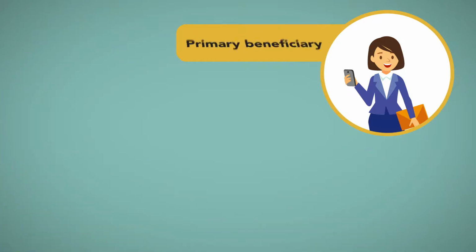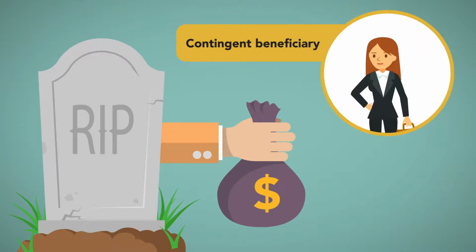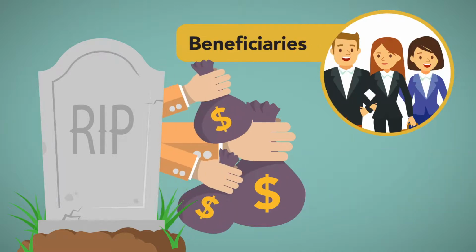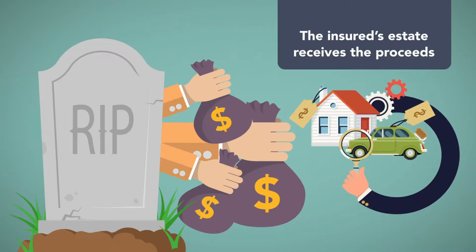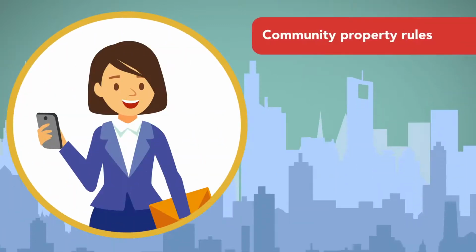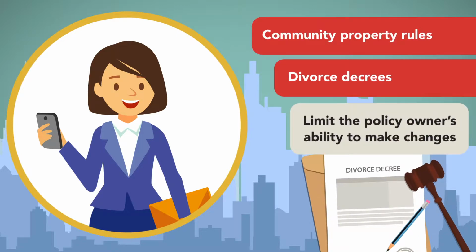The beneficiary has the expectation of receiving proceeds, but not a vested right. The primary beneficiary is the person who will receive the death benefit, assuming that she is alive at the time of the insured's death. The contingent beneficiary is the person who will receive the death benefit if the primary beneficiary is not living at the time of the insured's death. There may be multiple beneficiaries that receive pro rata shares of the proceeds. If there is no designated beneficiary, then the insured's estate receives the proceeds. While the insured may generally change the beneficiary, other laws, such as community property rules and divorce decrees, sometimes limit the policy owner's ability to make changes.